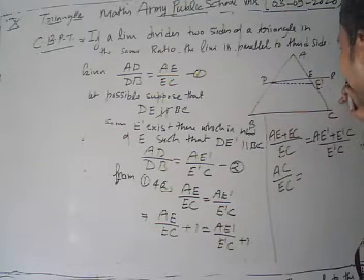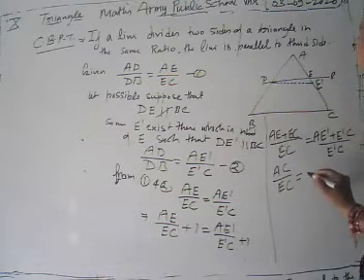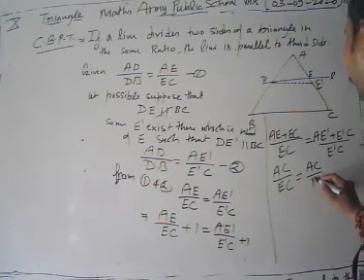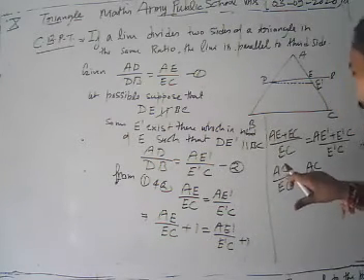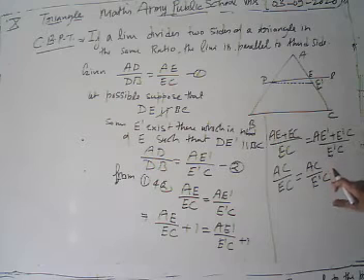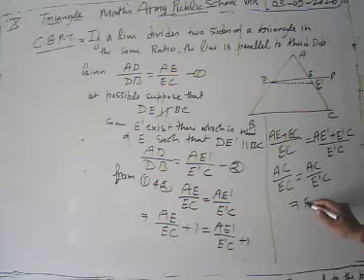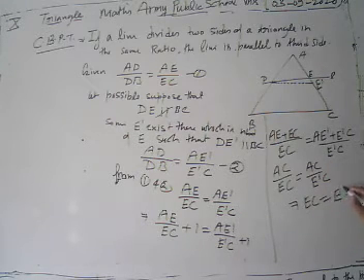AE prime plus E prime C gives again AC. Now look, AC upon EC is equal to AC upon E prime C. This implies that EC is equal to E prime C.